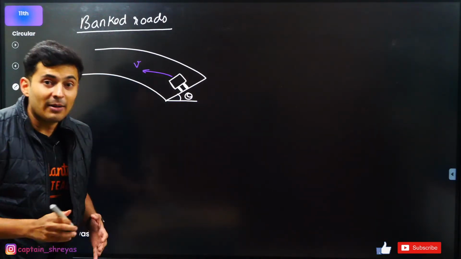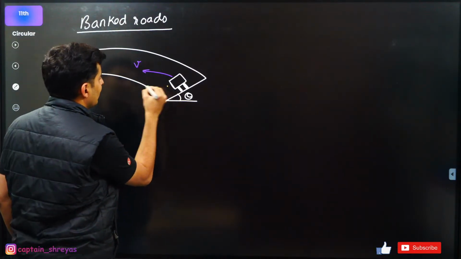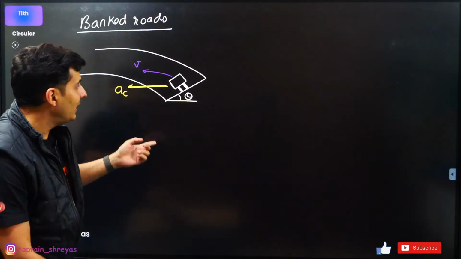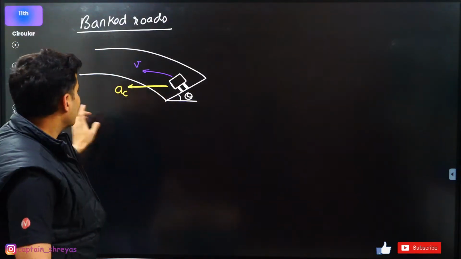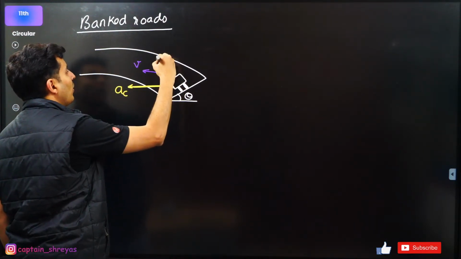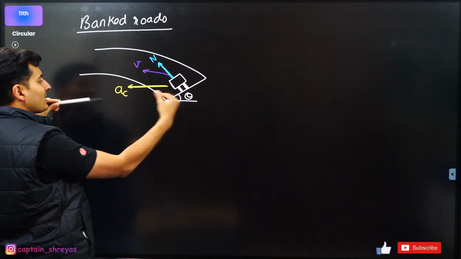In this case, what happens is, because you have tilted, you will notice the centripetal acceleration is not just provided by friction, unlike here, but because you tilted it, there is a component of normal force. You can see normal has a component which helps in the acceleration.